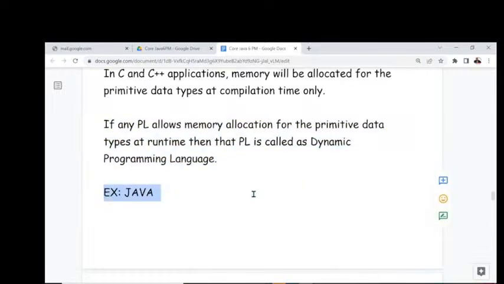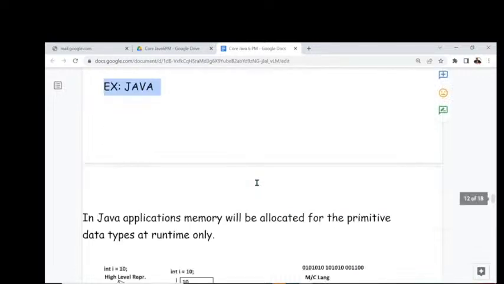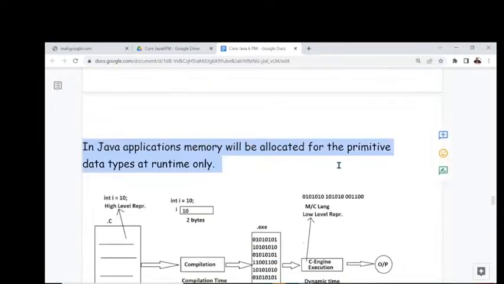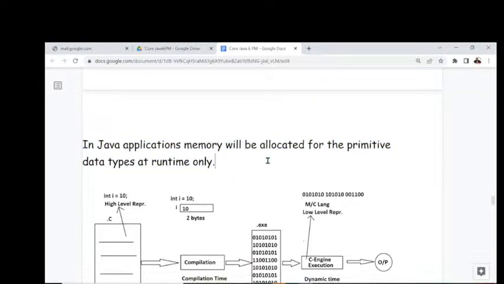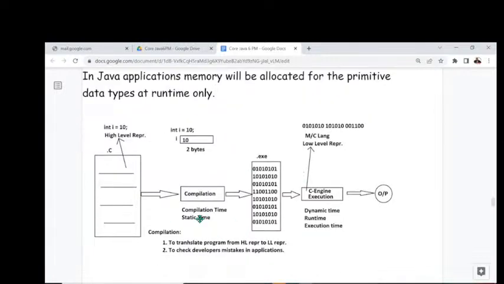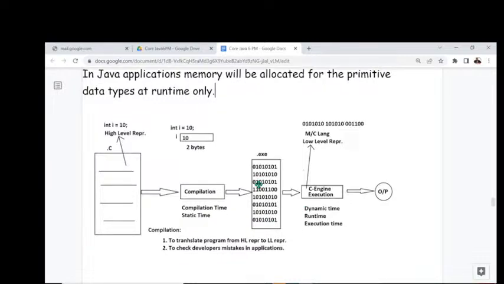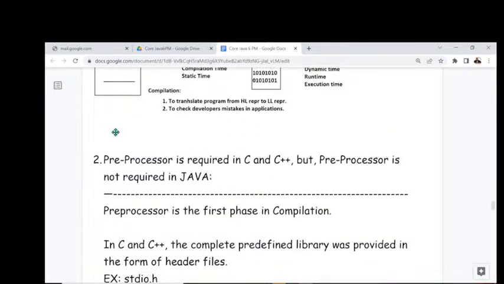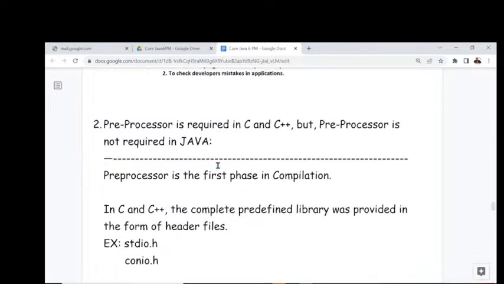An example of a dynamic programming language is Java. Many languages are available, but in our context I have taken Java. In Java applications, memory will be allocated for the primitive data types at runtime only. We gave some representation of what compilation time is and what runtime is, all clearly. Then immediately we started the second point. What is that second point, guys? Preprocessor is required in C and C++, but preprocessor is not required in Java.